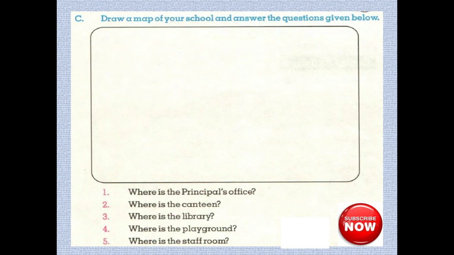Draw a map of your school and answer the questions given below. In the blank you have to draw a map and the questions are given here. Where is the principal's office? Where is the canteen? Where is the library? Where is the playground? And where is the staff room? So in your map these things should also be included so that you can answer these questions.